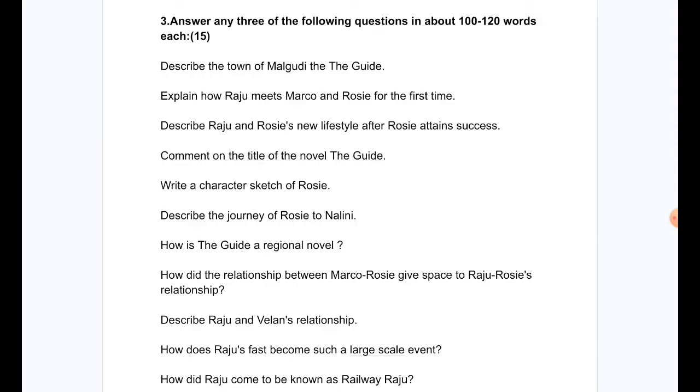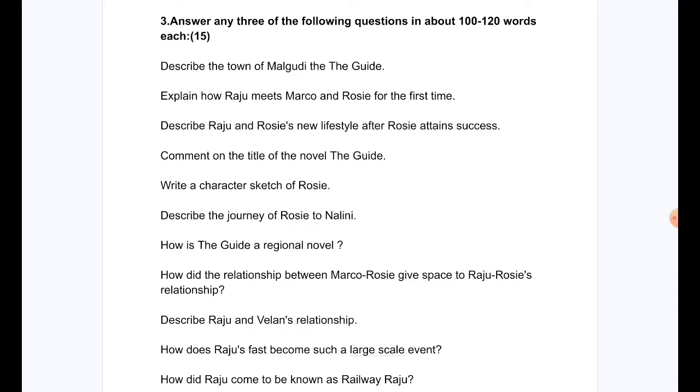Describe the town of Malgudi, the guide. Explain how Raju meets Marco and Rosie for the first time. Describe Raju and Rosie's new lifestyle after Rosie attains success. Describe Raju and Rosie's comment on the title of the novel, The Guide. Write a character sketch of Rosie. Describe the journey of Rosie to Nalini.